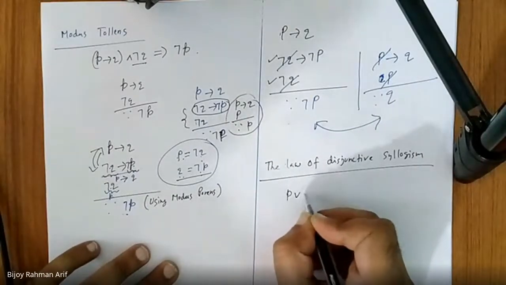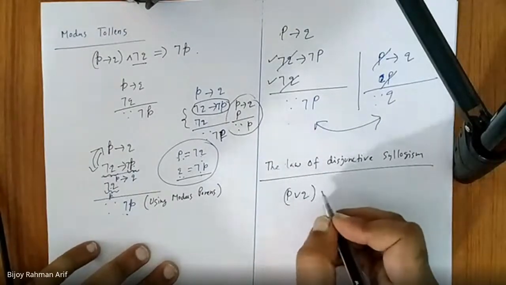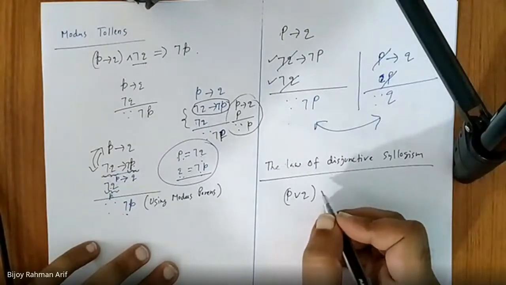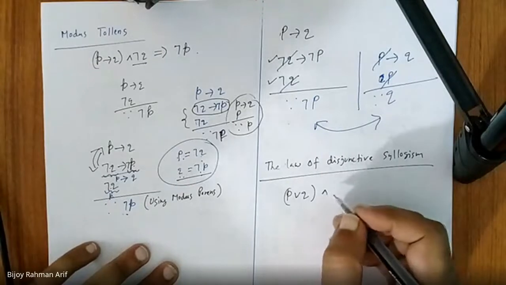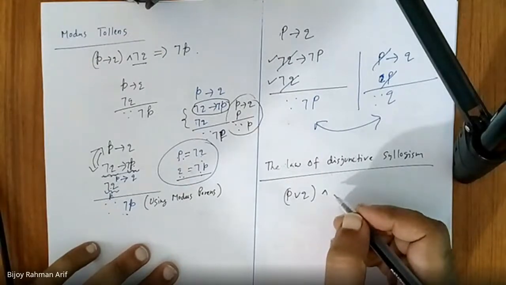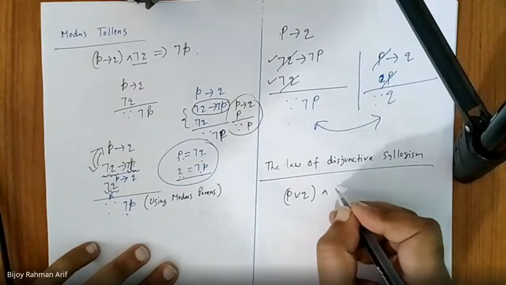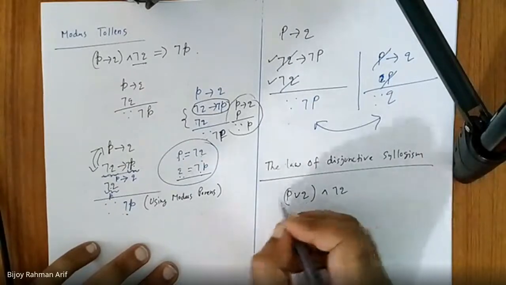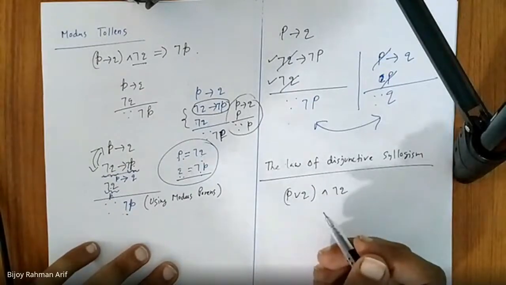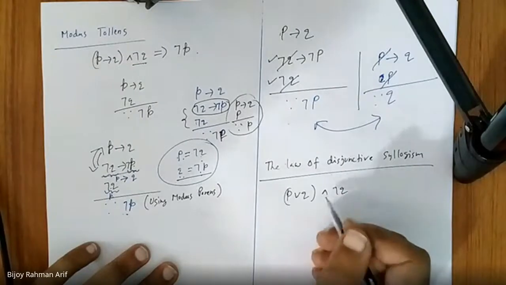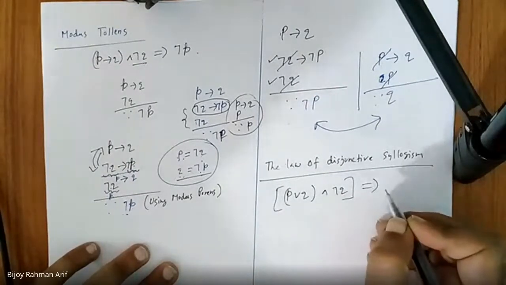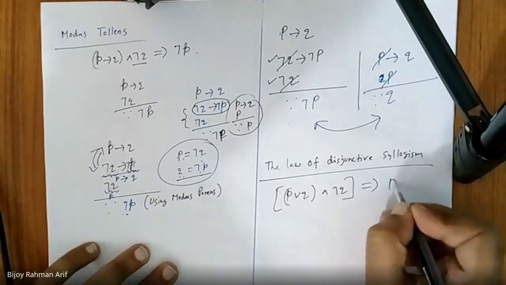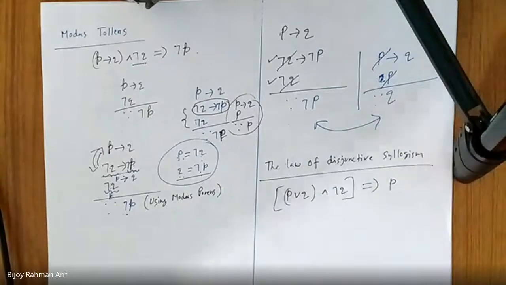P or Q and not Q is logically equivalent to P. So how can you prove this one?